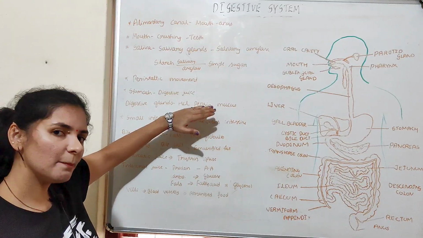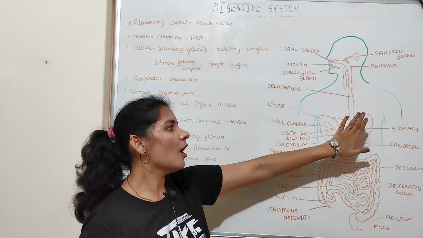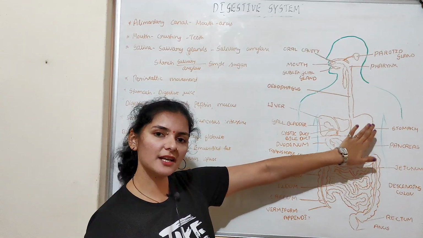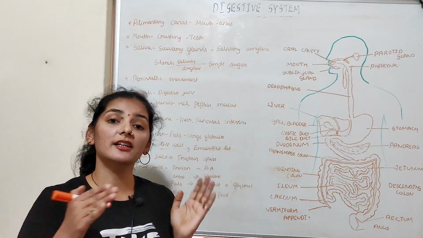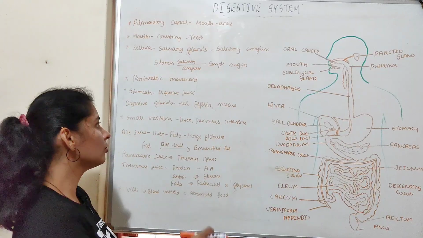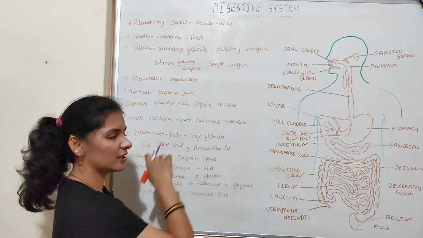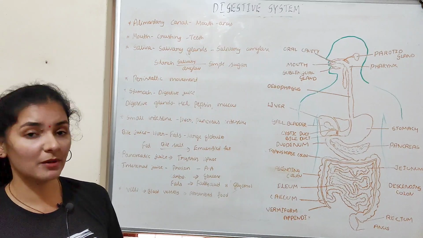As I already told, pepsin is a protein digesting enzyme. So in the stomach, upon mixing of food with the gastric juice, the pepsin acts on the protein and converts it into a simpler form. Okay, so protein will be acted upon by the protein digesting enzyme known as pepsin, and it converts the complex protein into a simpler form.